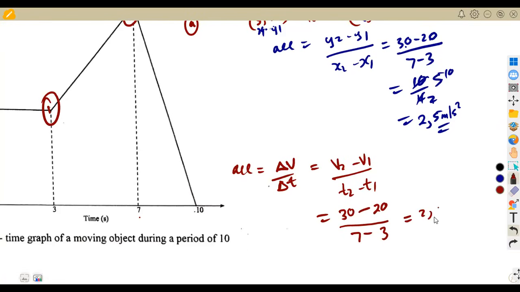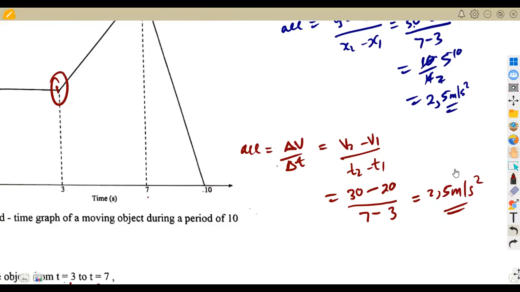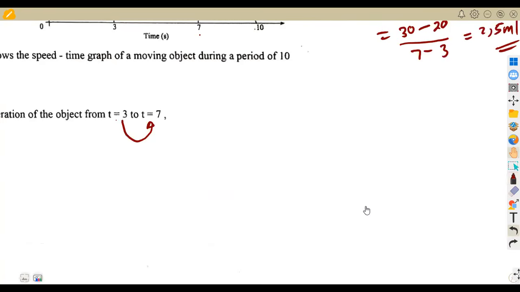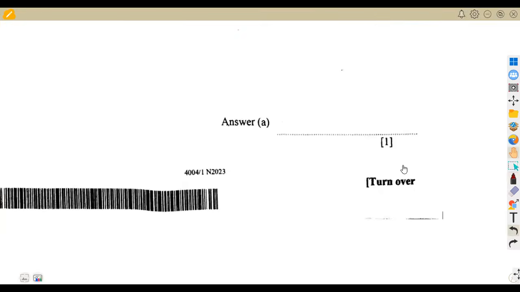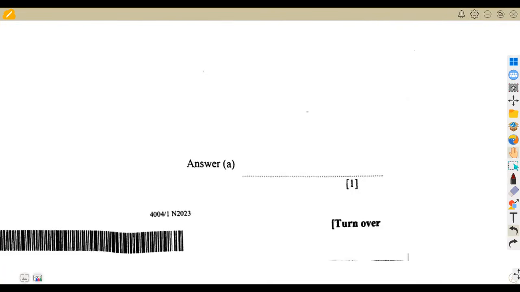So you're going to have your answer as 2,5 meters per square second. That was the acceleration in this case, all right? That's how we could have calculated our acceleration. That's 1 mark for that, so that's why you see it's just 1 mark.